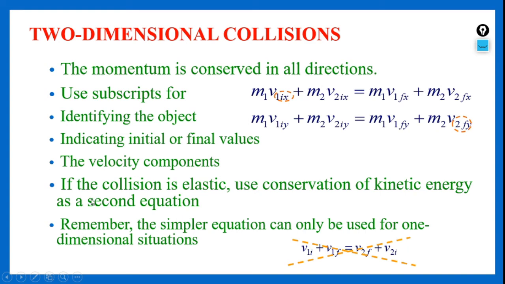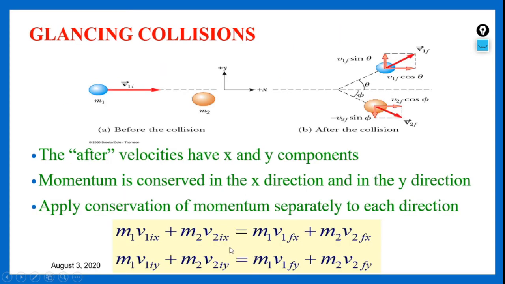But the simpler equation can only be used for one-dimensional situations. If you observe here, the velocity of the first particle after collision is equal to the velocity of the second particle after collision plus the velocity of the second particle before collision. So this is the simplest form in one-dimensional collision.